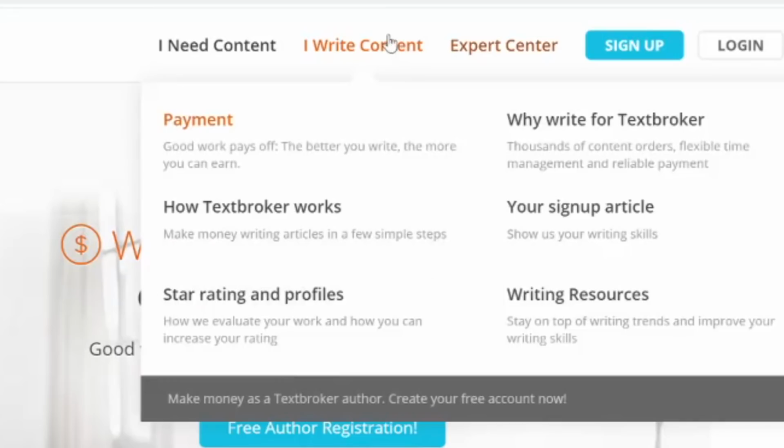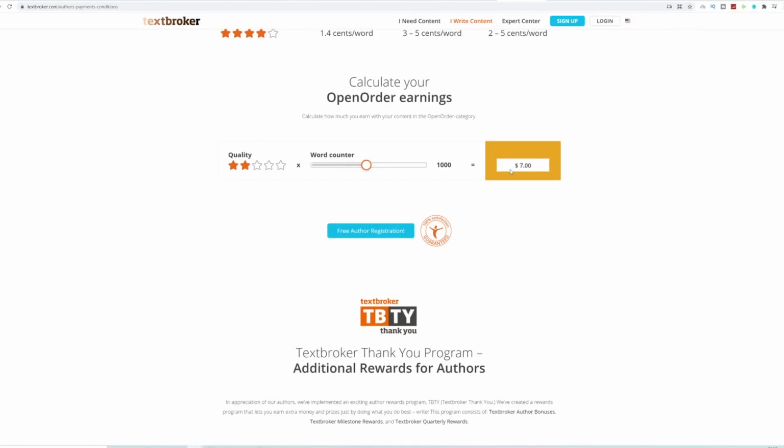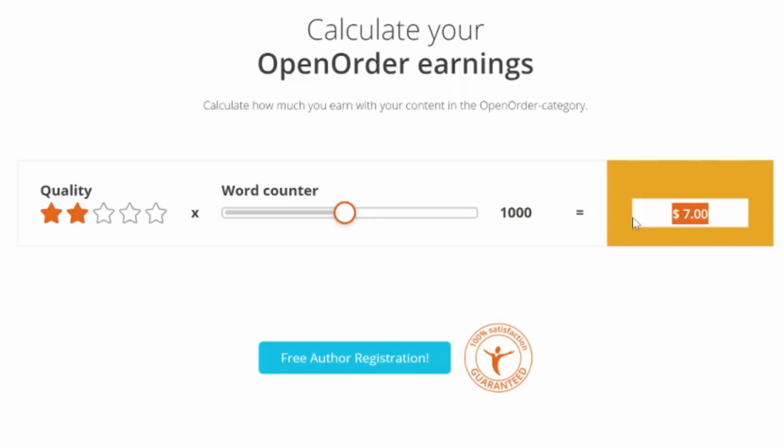This website is called textbroker.com. Come over to textbroker.com, that's over here on the screen. Click on I write content and click on payments over here. It will take you to a page like this, and you can actually work out exactly what you can earn. So let's say you do a little bit of writing as a beginner and you do a 1,000-word essay. You're going to get paid $7 for that 1,000-word essay or article.